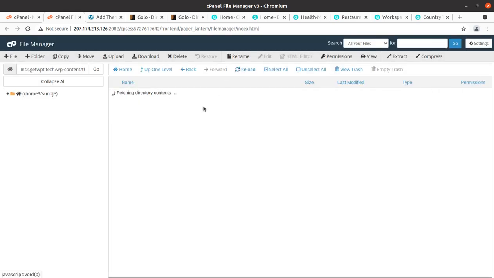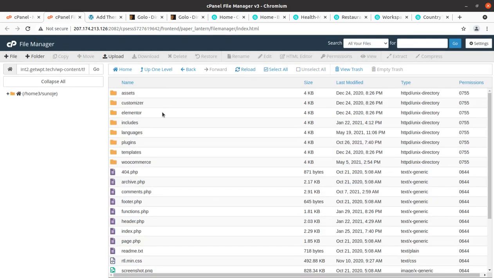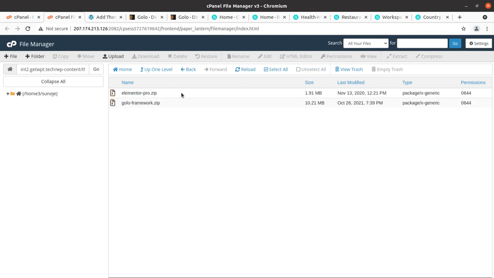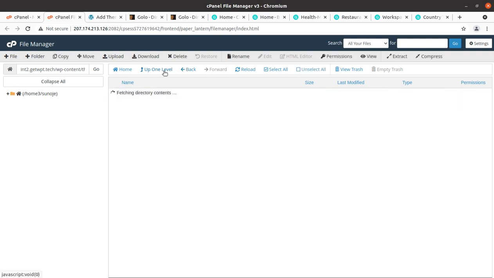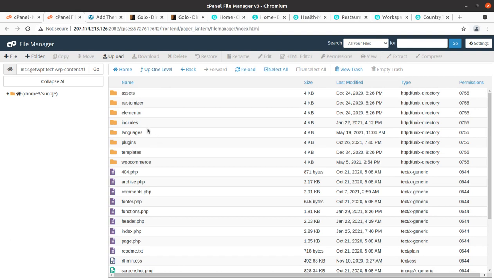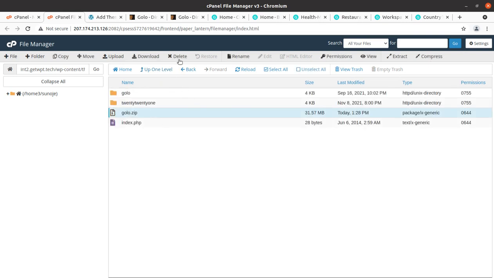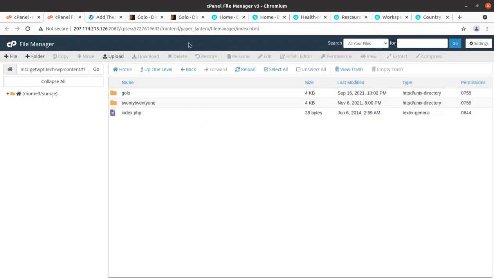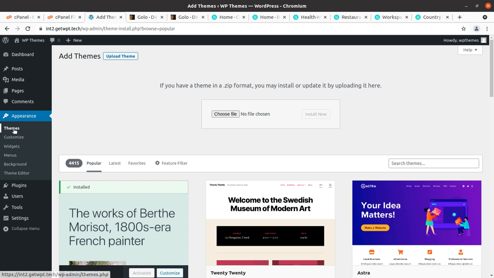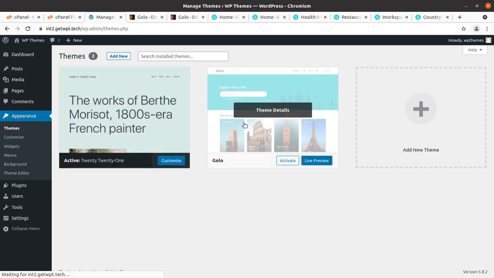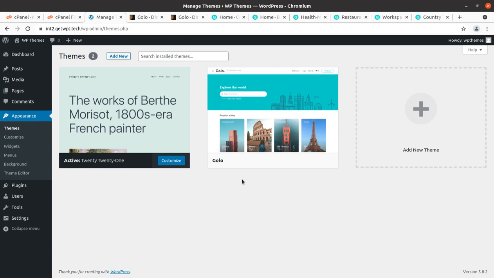The extraction outcome is this Golo folder in which we got all the theme components. There are multiple things, and plugins have been given. Two plugins, Elementor Pro and Golo framework, have been uploaded with this theme pack itself. Languages include Elementor, customizer and all such things. These are the theme files, and now we are fine to delete golo.zip. It is not required now, it is just consuming server space. We have uploaded the theme, and now we can go back to the themes section of the WordPress installation, and we got this other Golo theme option.